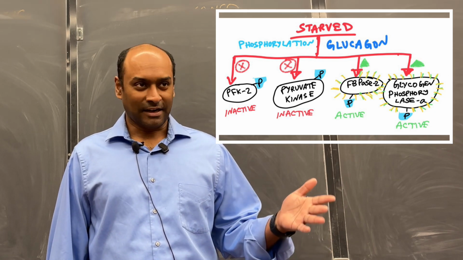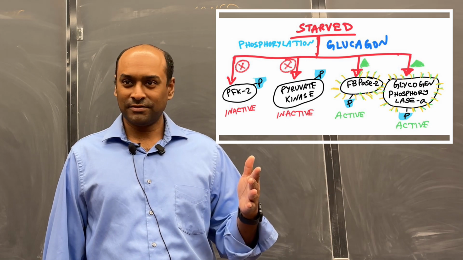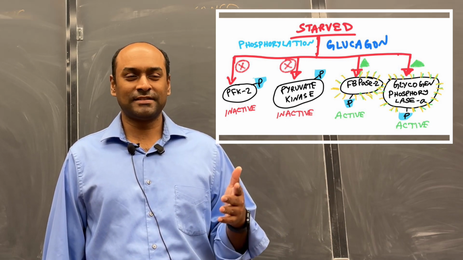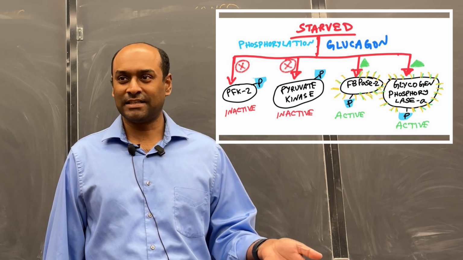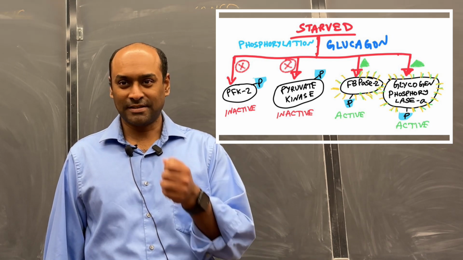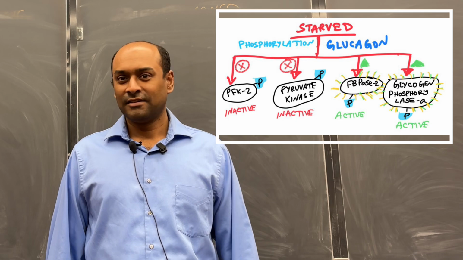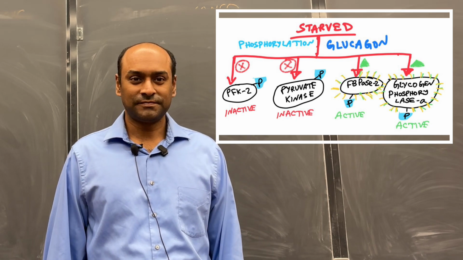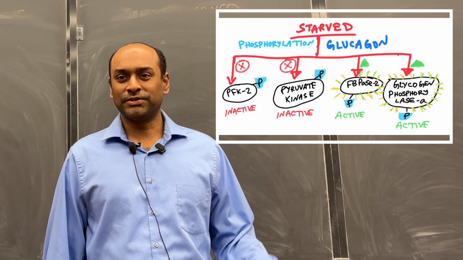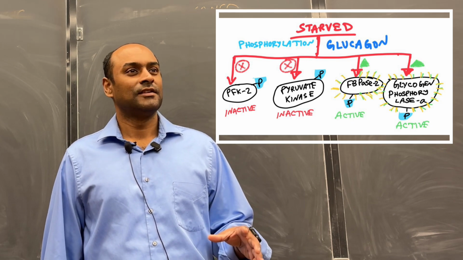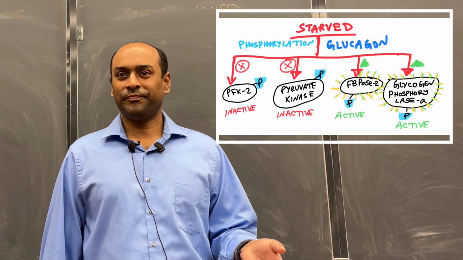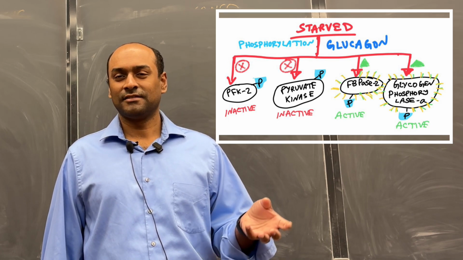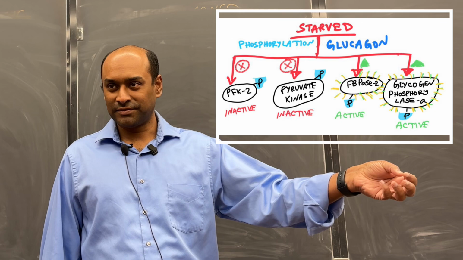The enzymes that are consuming glucose will be where, in those cases, phosphorylation will inactivate them. For example, we saw last class, pyruvate kinase, also PFK2. Those enzymes will be inhibited by phosphorylation because they do something with glucose.